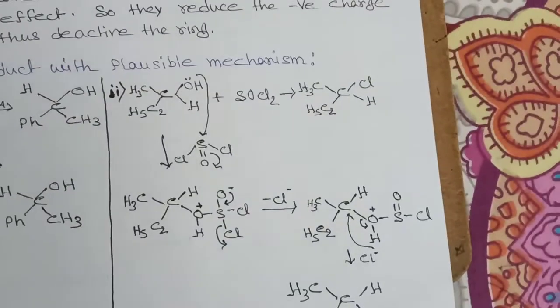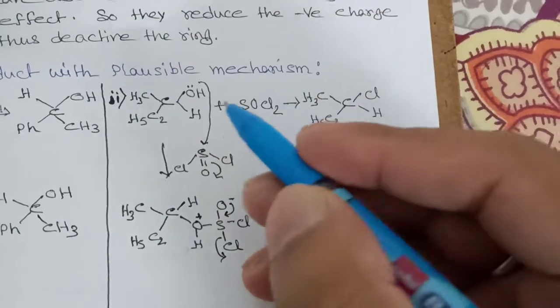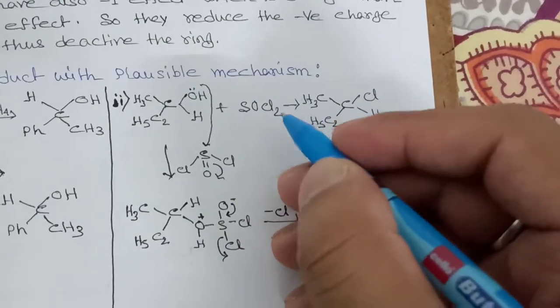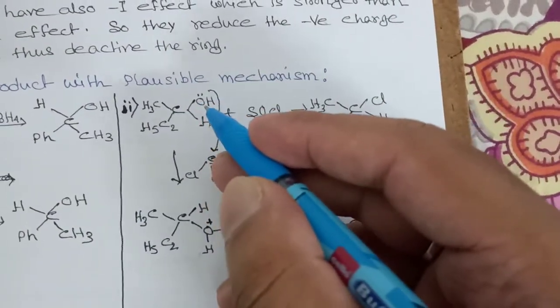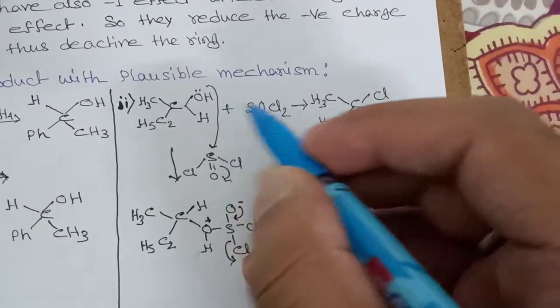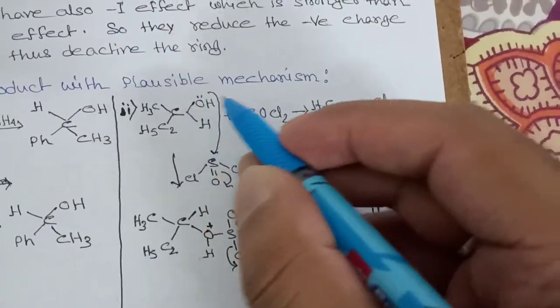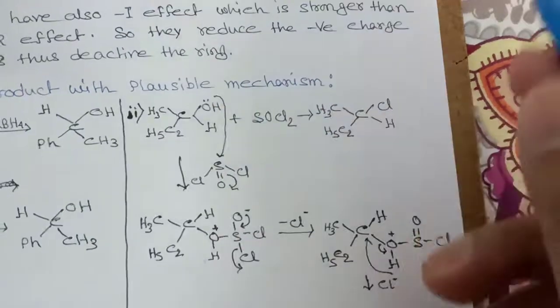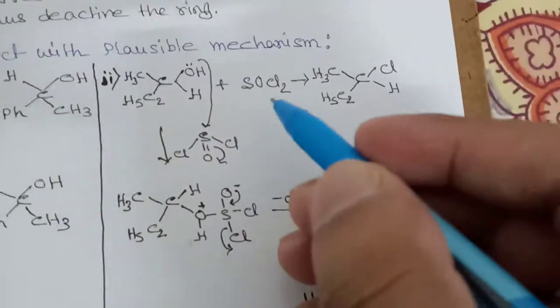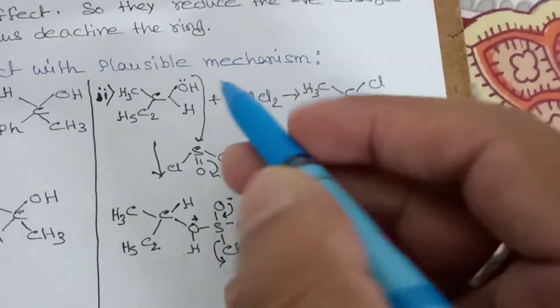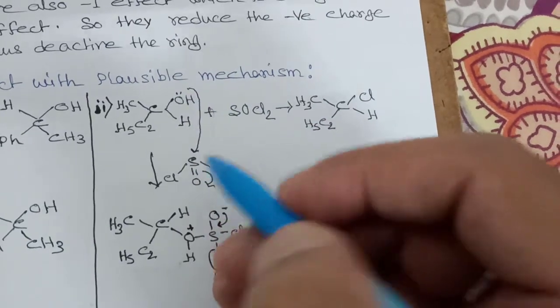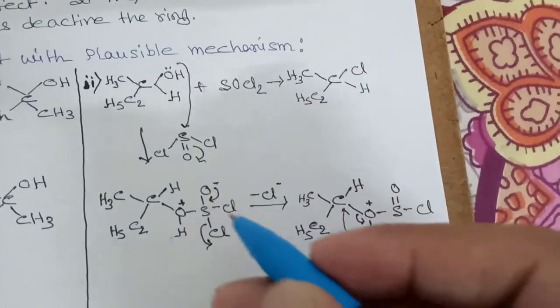Here, when this alcohol is treated with SOCl2, there will be nucleophilic substitution. This Cl will go here and this OH will go out. So there will be formation of a C-Cl bond here, and this OH will go out. Mechanism: SOCl2 has a double bond with O. This lone pair will attack here and this bond will open up in this way.